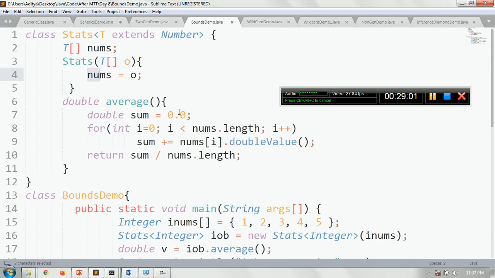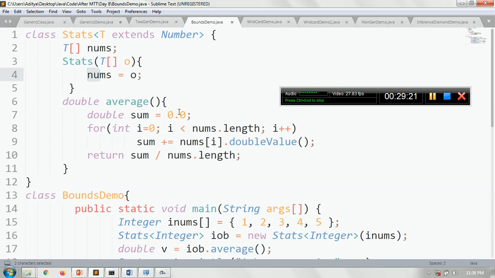you have taken a double sum equal to 0.0. It is a 0 value at this moment, and for i equal to 0 and i less than nums.length, whatever the length of this array, you will continue; for every value, it will convert to a double value, and then you will keep adding to the summation, and at last you will return sum divided by nums.length.